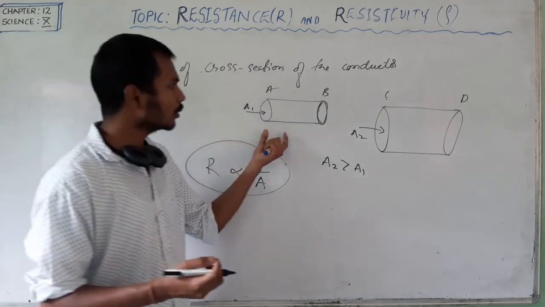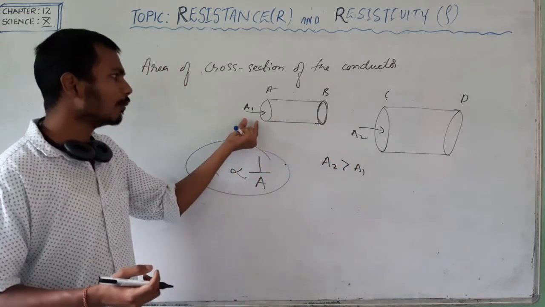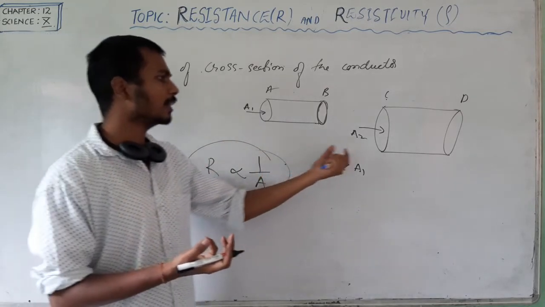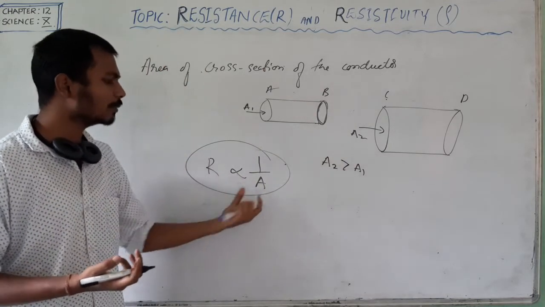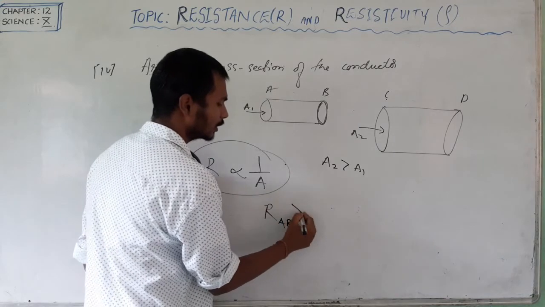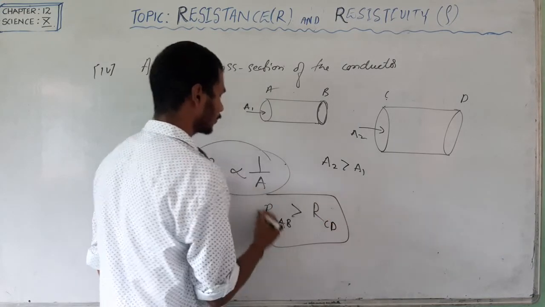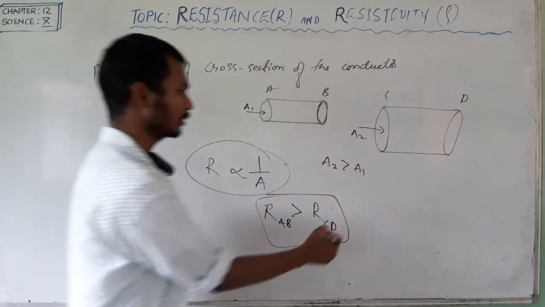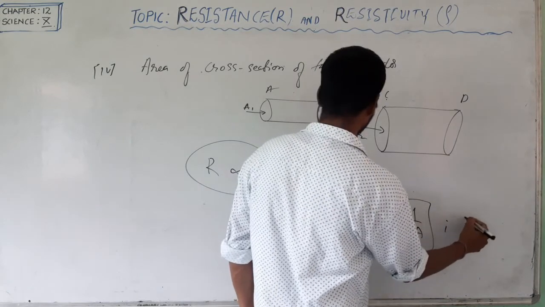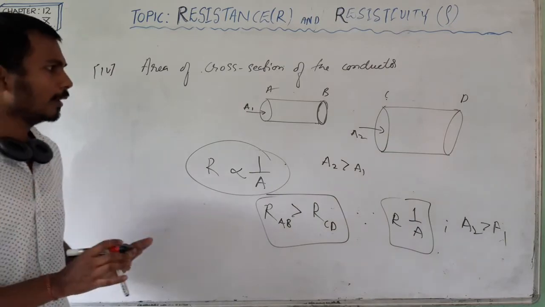Comparing the two, area A1 is less than A2, therefore the resistance of A1 will be greater than the resistance of A2. Why? Because resistance is inversely proportional to area. So the resistance of AB is greater than the resistance of CD, because R is inversely proportional to area, and we have A2 greater than A1. Okay, done. So that is it for today.